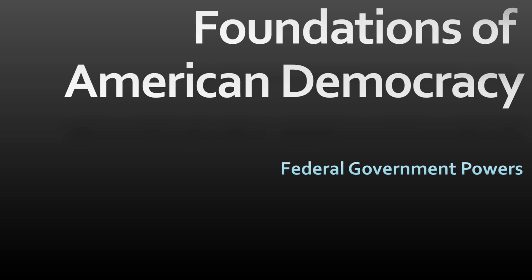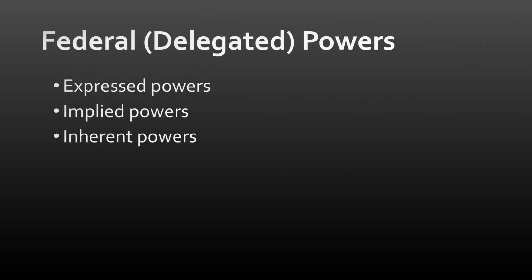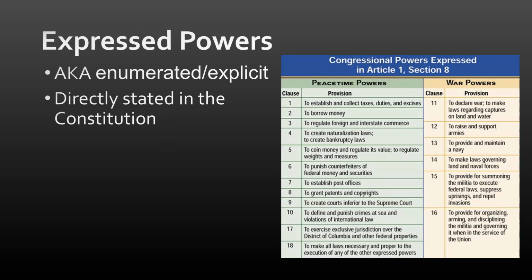Alright, welcome back. Federal government powers. Alright, so we have three types of federal powers we're going to get into in this video: expressed, implied, and inherent. Alright, so expressed powers, we could also call them enumerated or explicit powers.